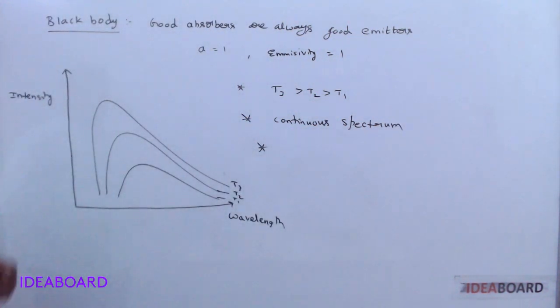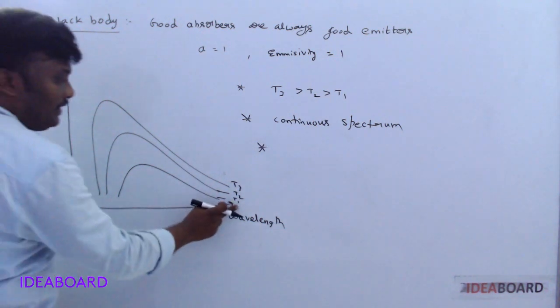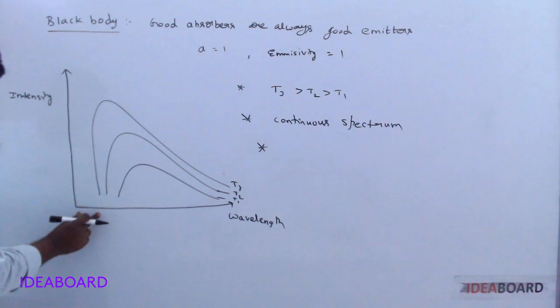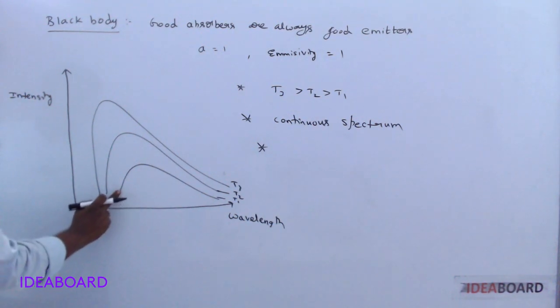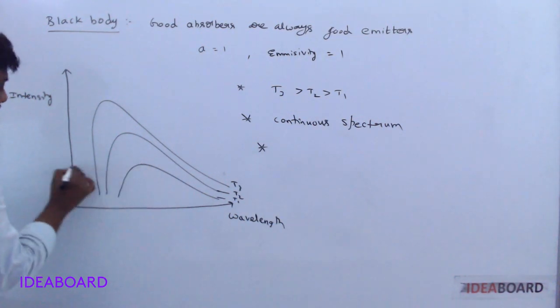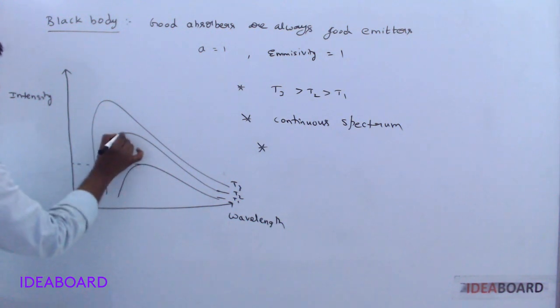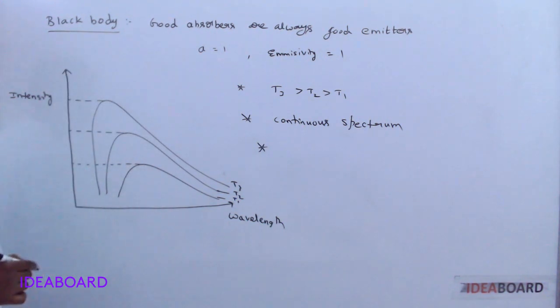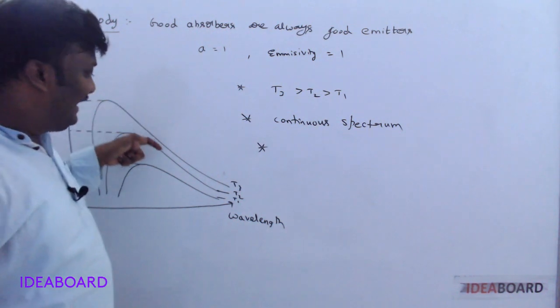Continuous spectrum. And the second one, if temperature increases, the intensity corresponding to the wavelength also increases and reaches a maximum value. After reaching the maximum value, it decreases again.